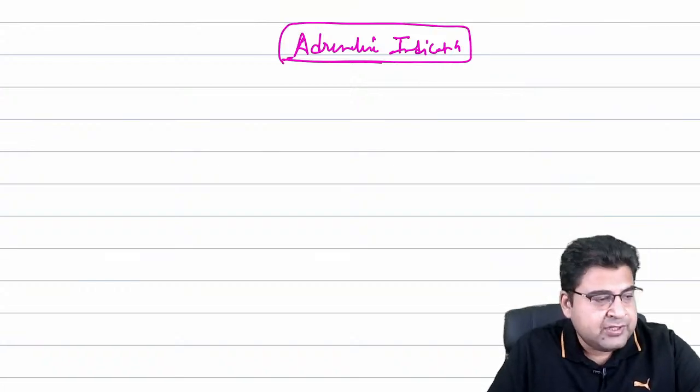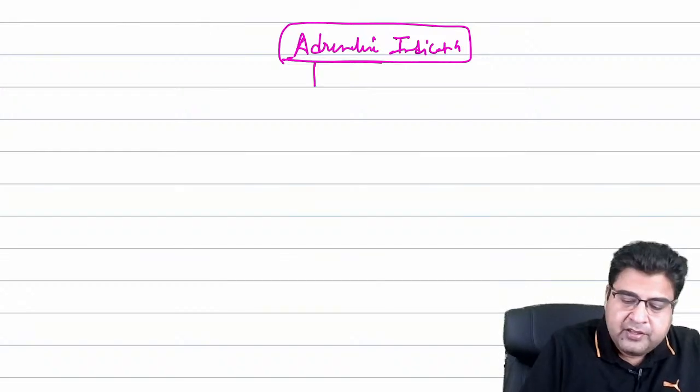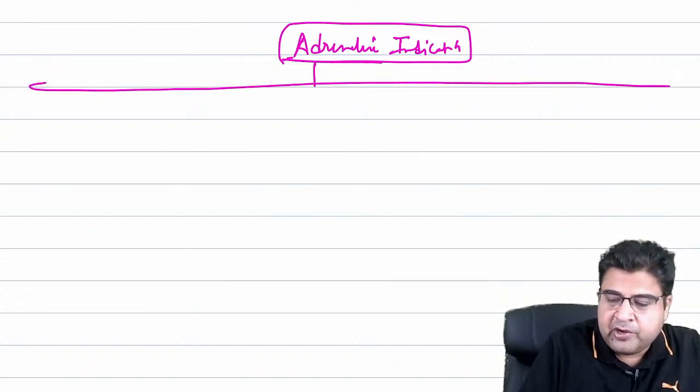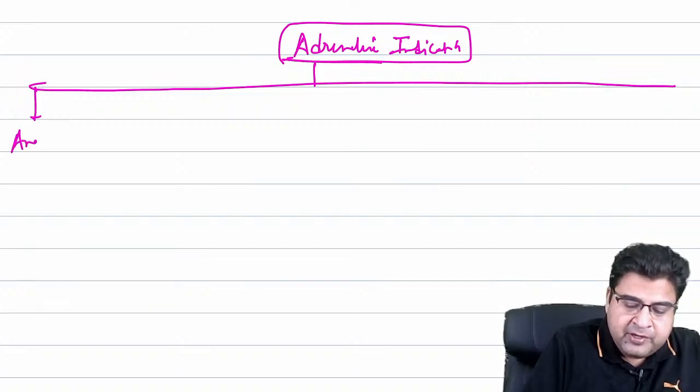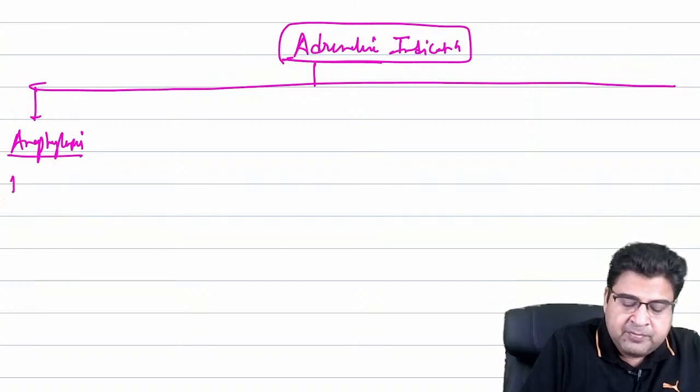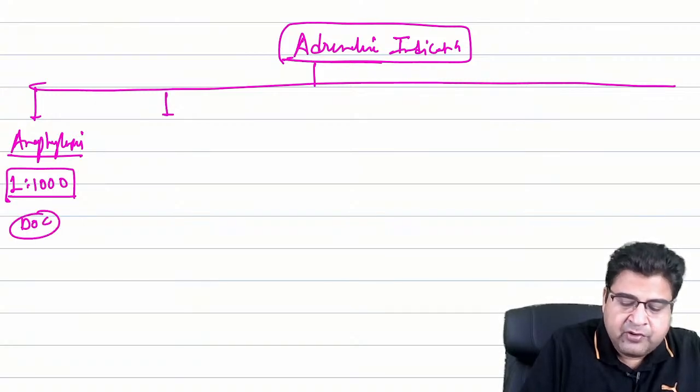So 3 indications we have already covered. I can use this medicine for the treatment of anaphylaxis in concentration 1:1000. It's a drug of choice for anaphylactic shock. This we have already covered.